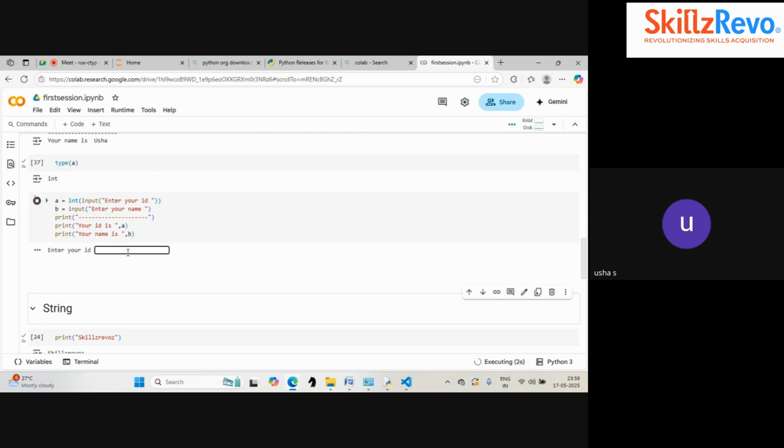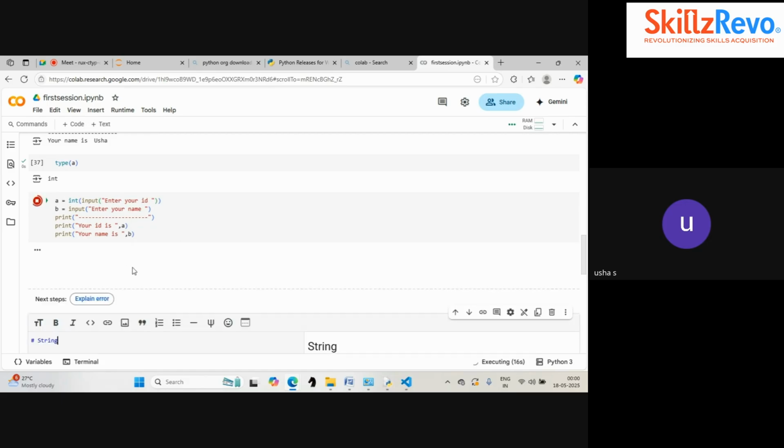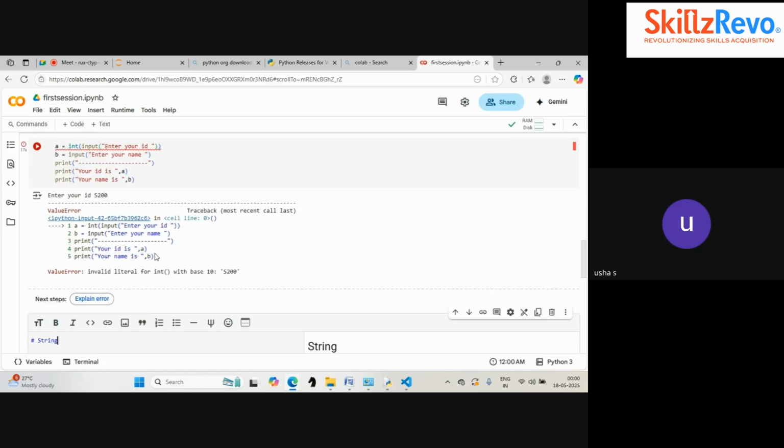I'm giving 200 as my ID, but if I give something like "yes", which is alphabets, it is not an integer. We cannot typecast the string into an integer, so it will throw me the error.